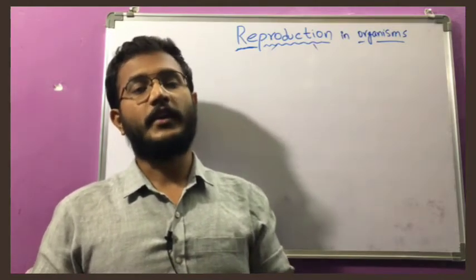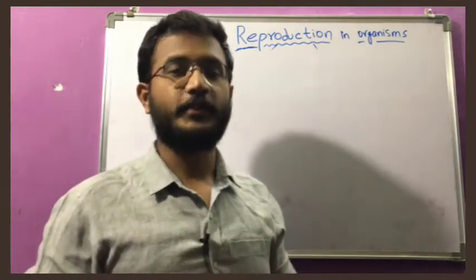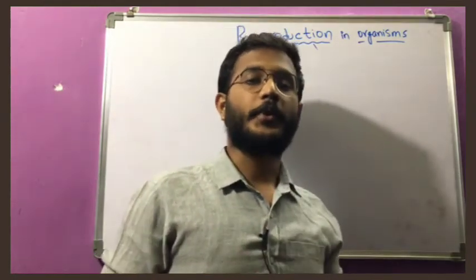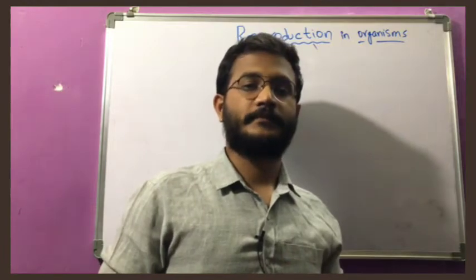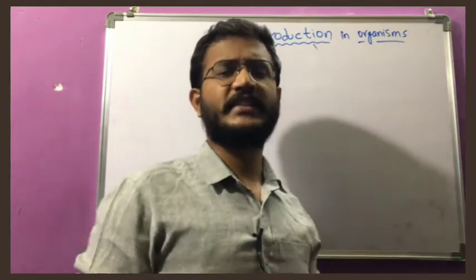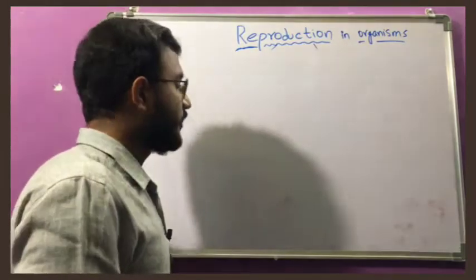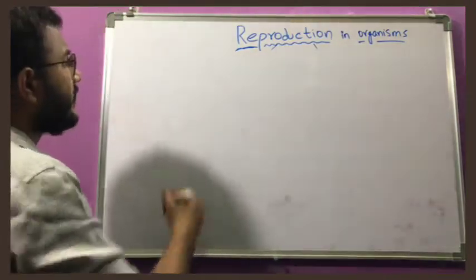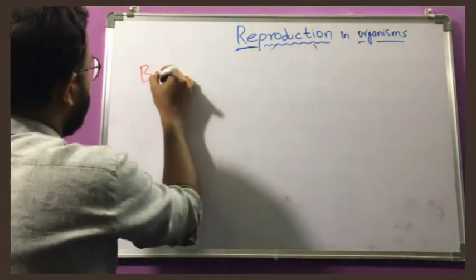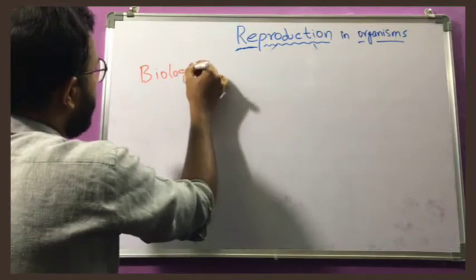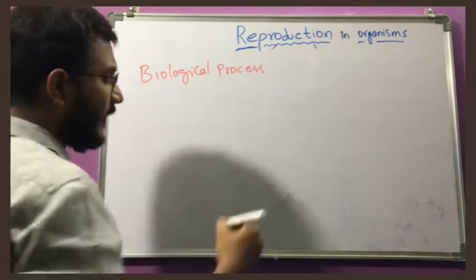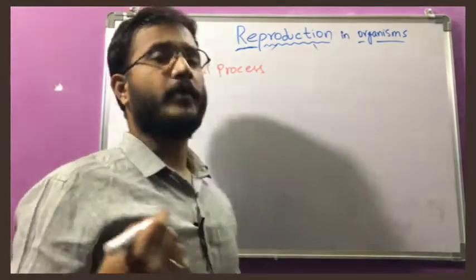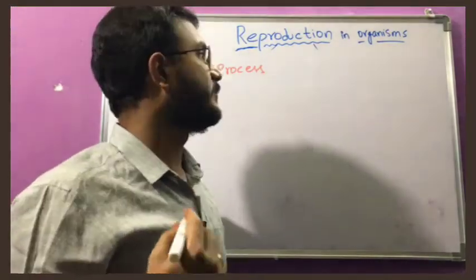So first of all, the basic feature of an organism is that it has to reproduce and maintain its population. Otherwise there is no existence in nature. It is a biological process that 99.9% of organisms have to perform.